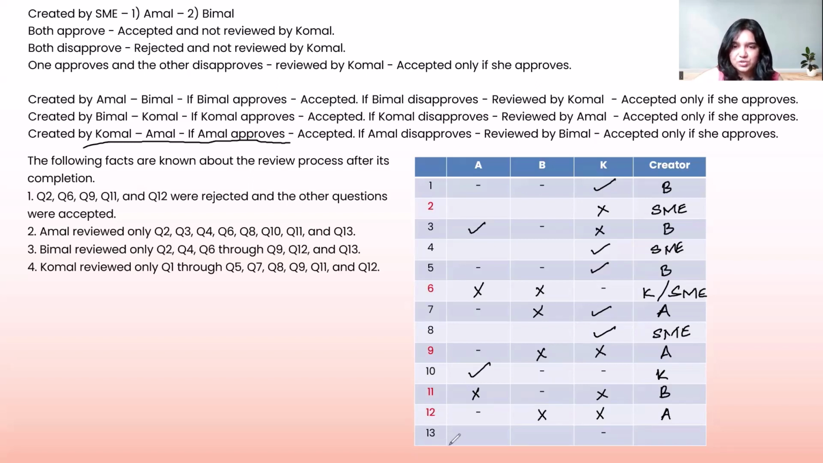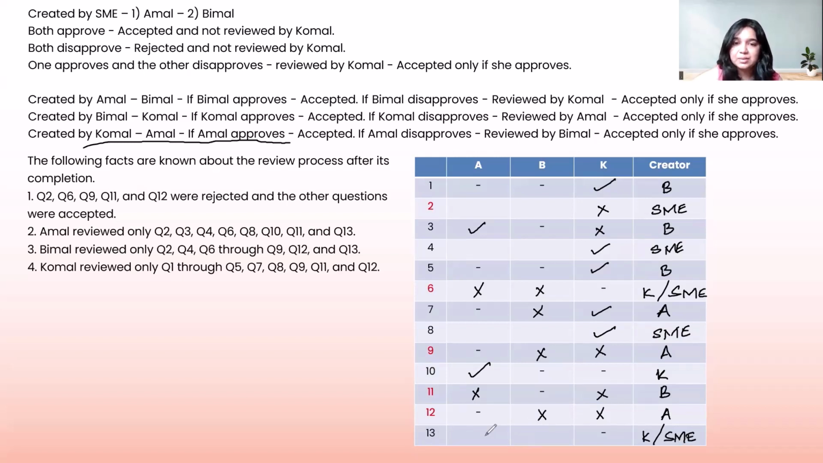Last but not the least, we have question number 13, which is a blank for K. That means either K has tried this question or an SME has created the question, either K or an SME. And it has been an accept. So if K has created it, between A and B, A must not have accepted it, therefore it went to B, and B has accepted it. That is why it is an accepted question.